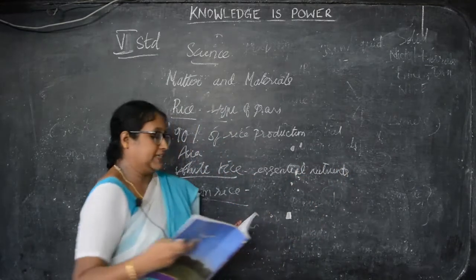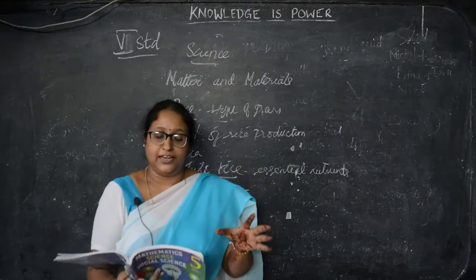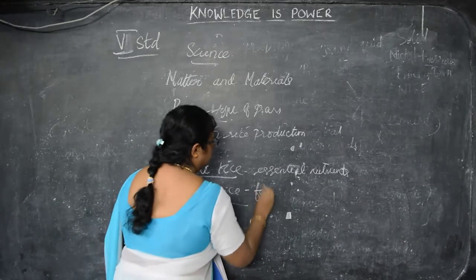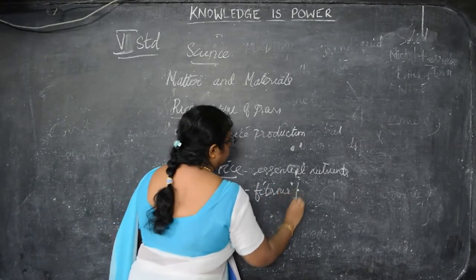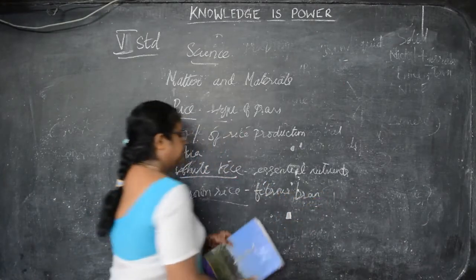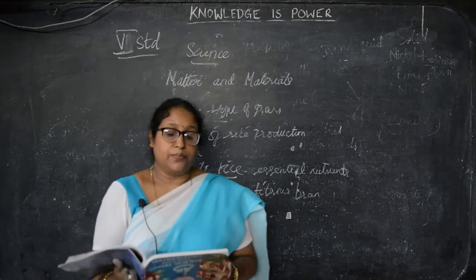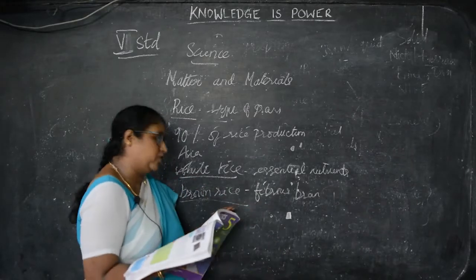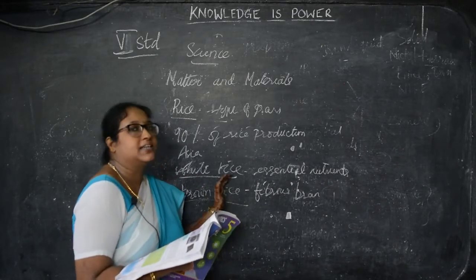Then brown rice. Next is brown rice. It's a whole grain that contains a fibrous bran. And then brown rice is considered much healthier than white rice. So brown rice is much healthier than white rice.